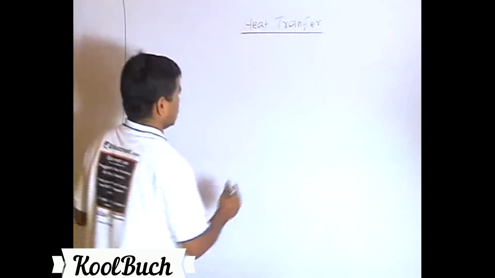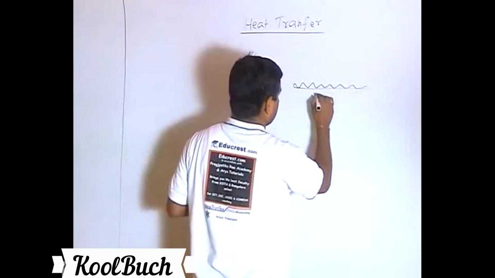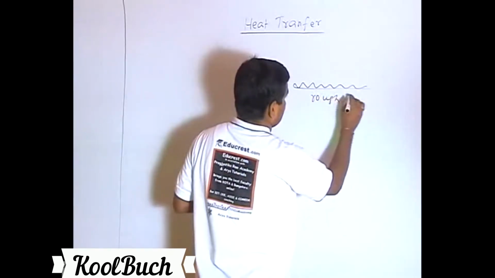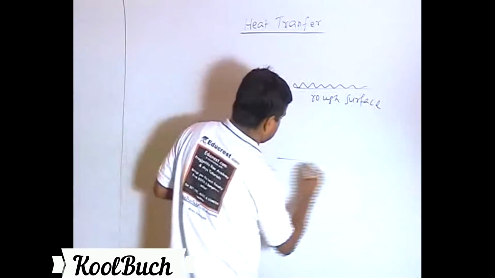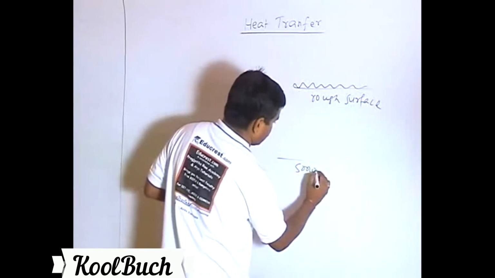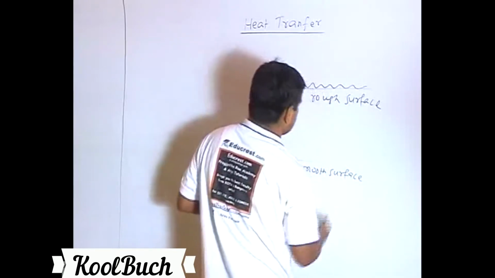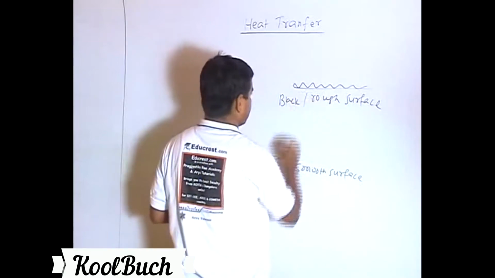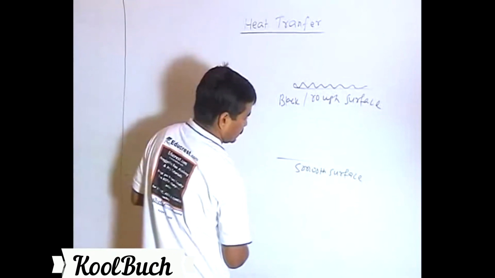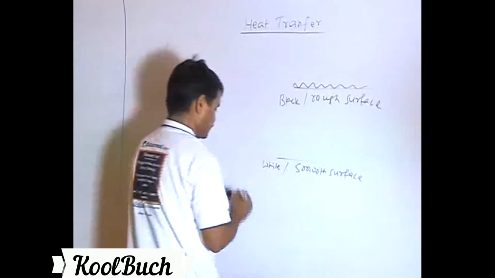Let's discuss certain properties of surfaces. Let's say we have a rough surface and another one is a smooth surface. A black and rough surface versus a smooth and, let's say, white surface.